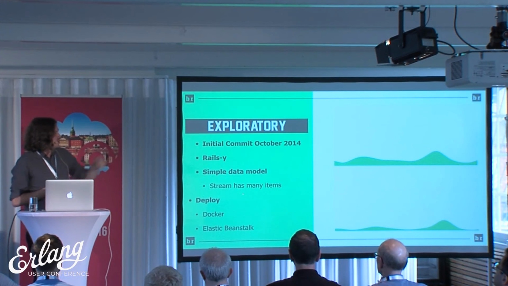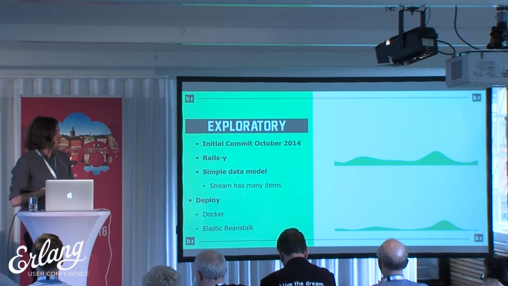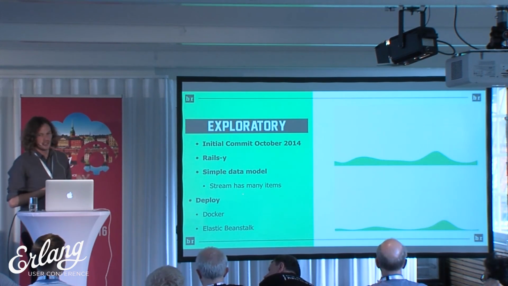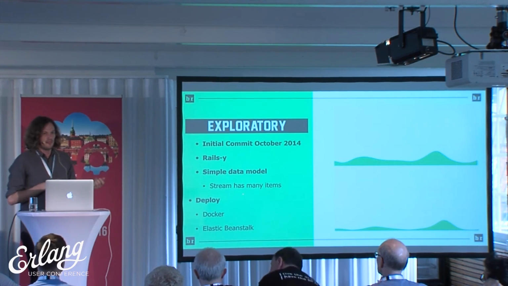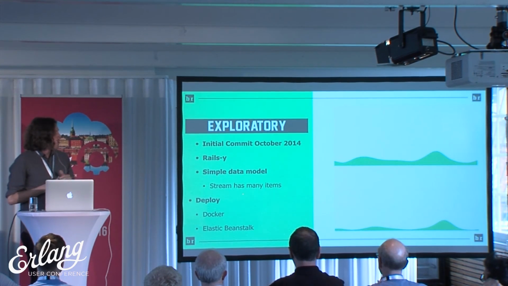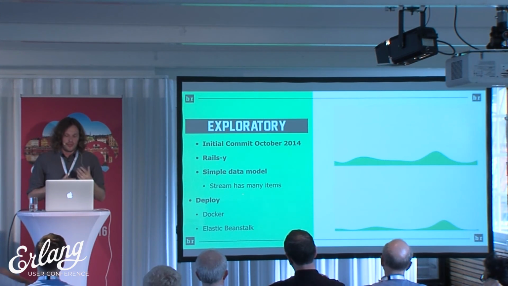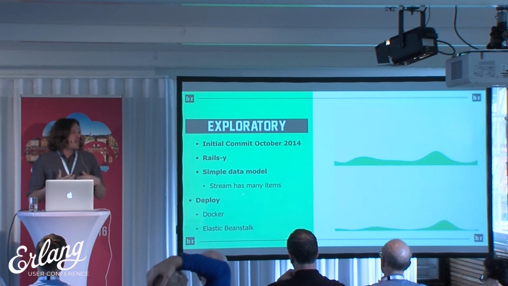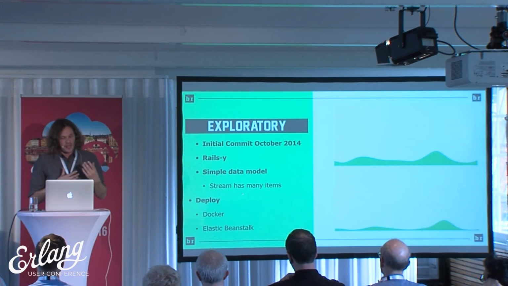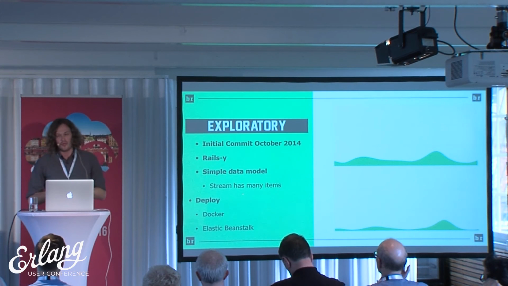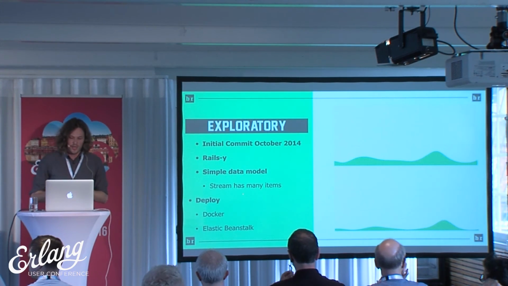You can see this is the additions and deletions graph, or what you'd expect for a churn of a new app, especially with a new language and a new framework. Lots of the initial commits were like, maybe this works, maybe this works. Is this better? Is this better? And as Andrea mentioned earlier, we used Enum a lot, which was very inefficient because it's eager loading, and we figured that out later on. But despite all of this, it actually performed quite well, and it showed a lot of promise.